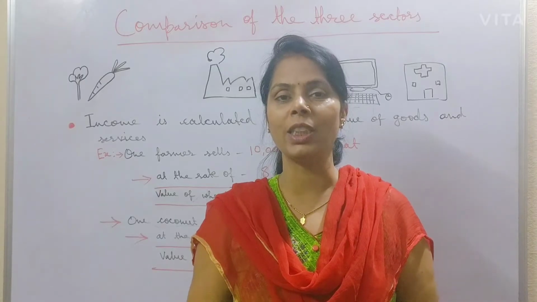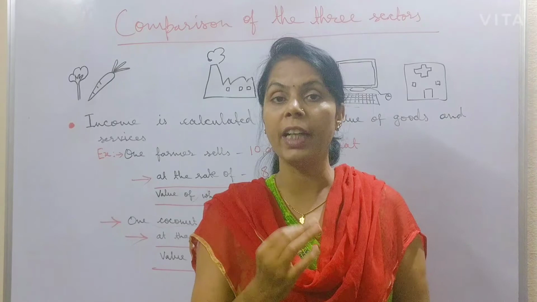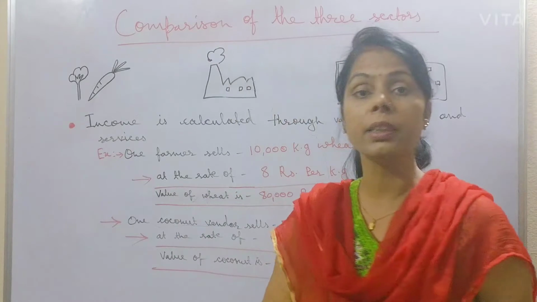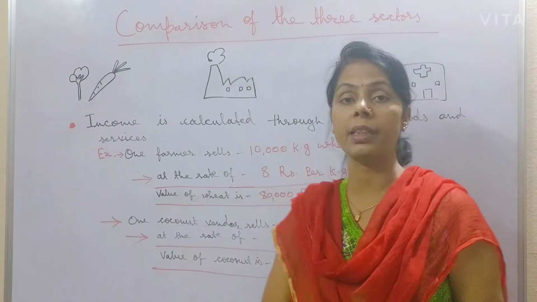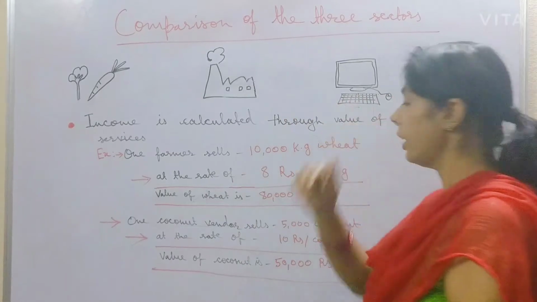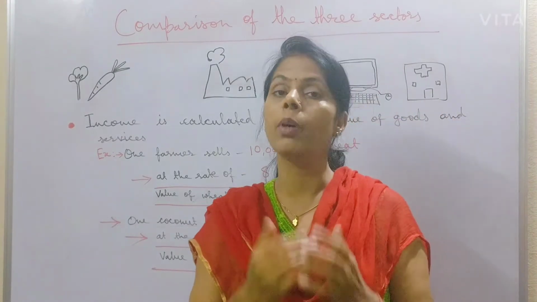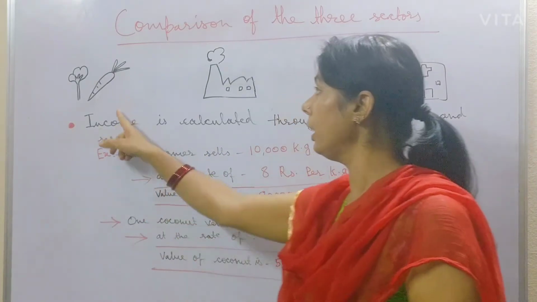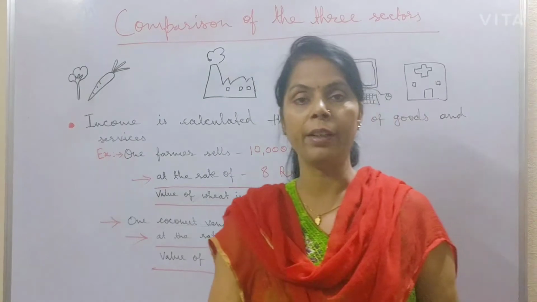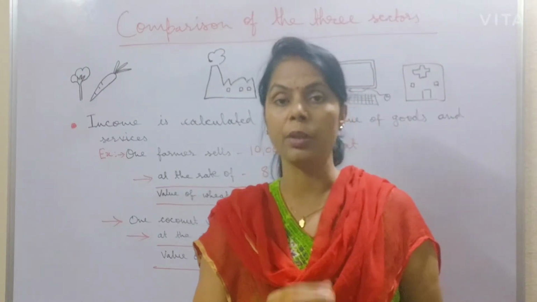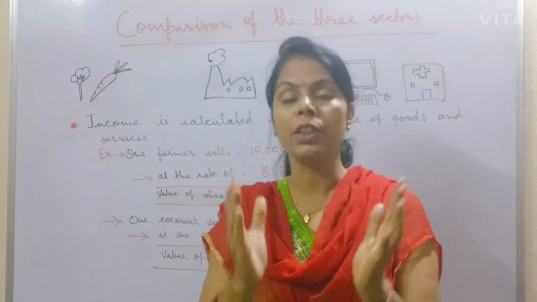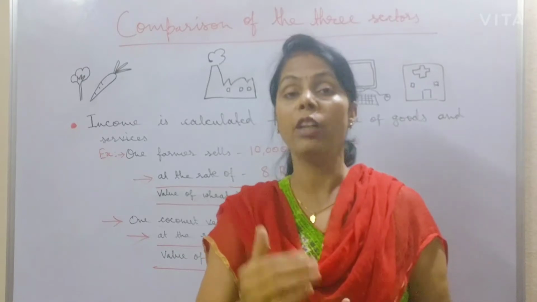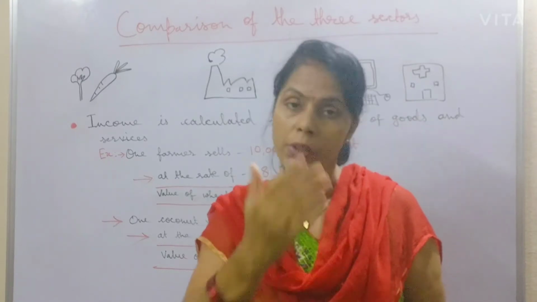We often see in our surroundings several people doing different kinds of activities in different sectors. Some people work in the primary sector, some in the secondary sector and some in the tertiary sector, and they earn money for their livelihood. So how is their income calculated and how are these three sectors compared with each other? This is the big question, because according to the production of these three sectors, we can calculate the income of any country and we can also know about the GDP of any country.